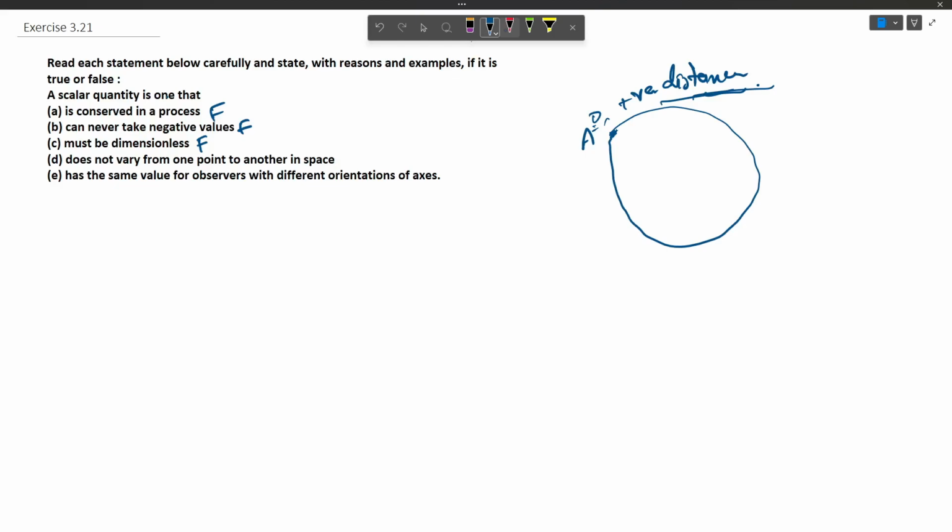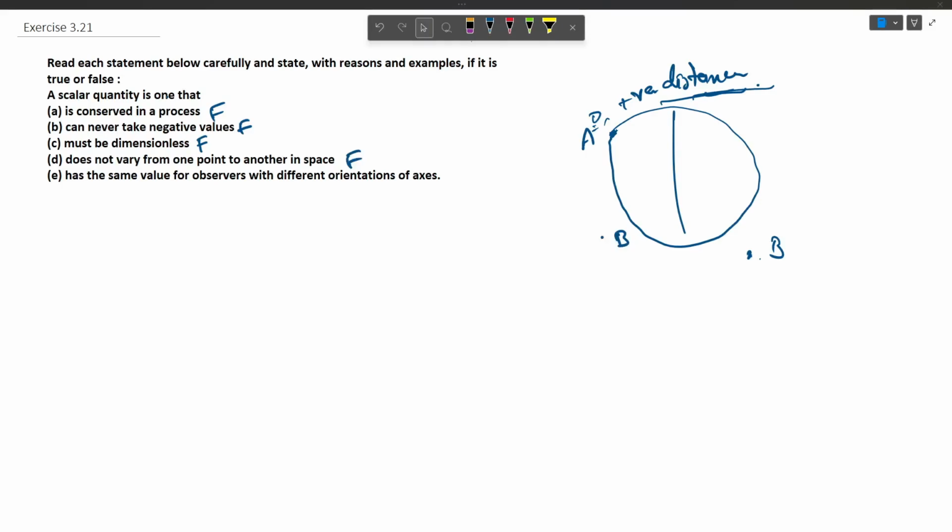So this is a false statement because let us take the case of distance again. In space coordinates, obviously the distance of a particle from, let's say, the origin, the distance of A from point O and the distance of B from point O, is different. So it does vary from one point to another in space.